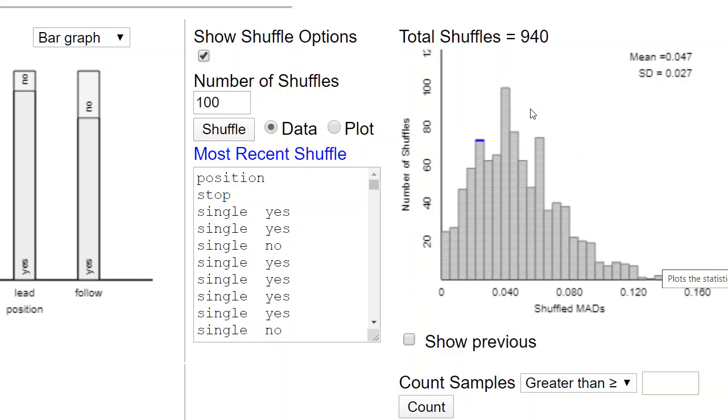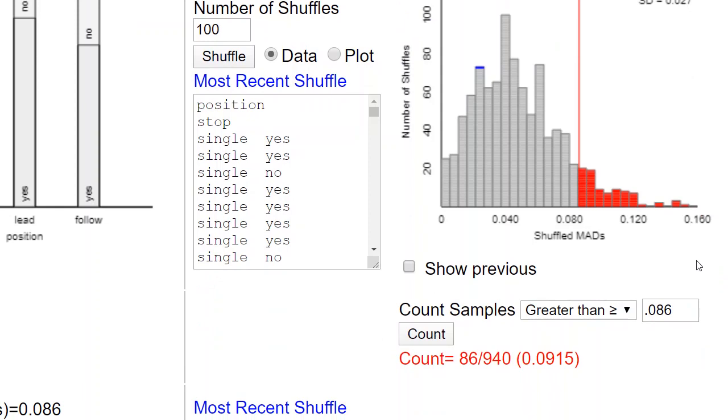All right, so it's a regular pattern that always shows up, but it isn't a bell-shaped curve, so that's interesting. What we want to know is the ones that were as extreme or more extreme than what we saw in the sample. What we saw in the sample was 0.086. So we're going to count all the ones that are as extreme or more extreme than 0.086.